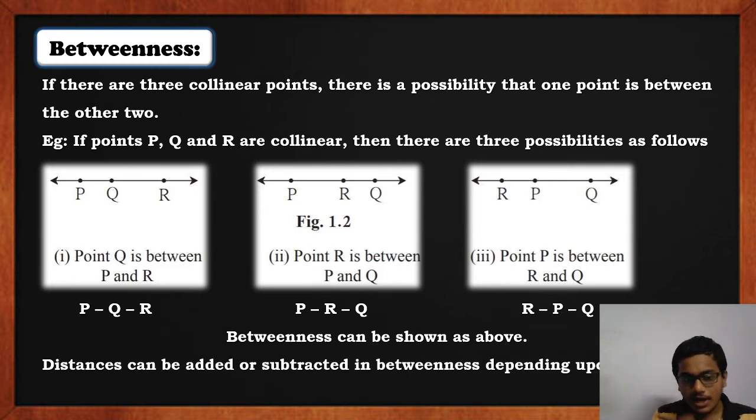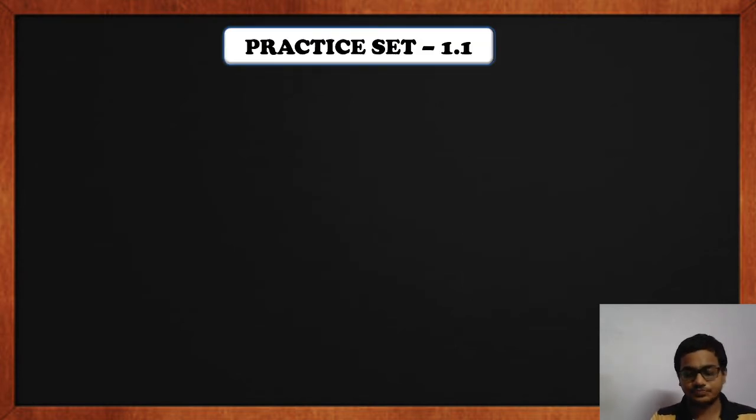Now remember, distance can be added or subtracted only when points are in betweenness. If points are not in betweenness, we cannot add or subtract the distances between them to obtain the distance of the remaining part. Okay, so let us move further to practice set 1.1. This is a very easy practice set. Let us move to the first question.